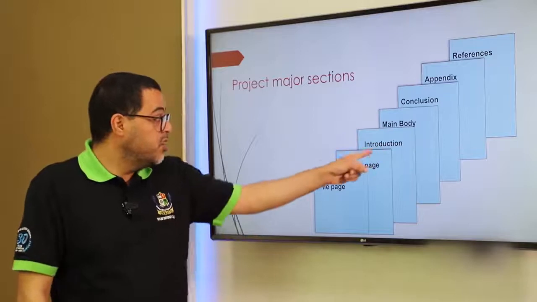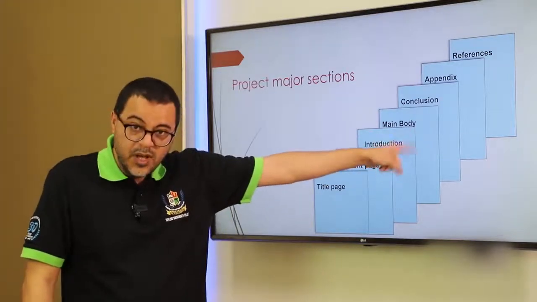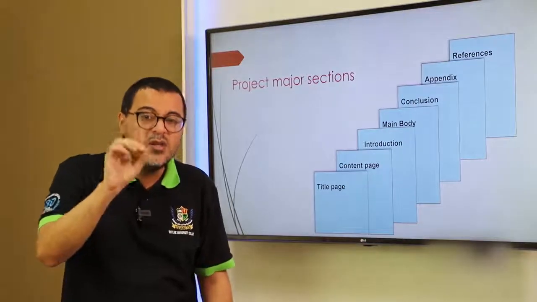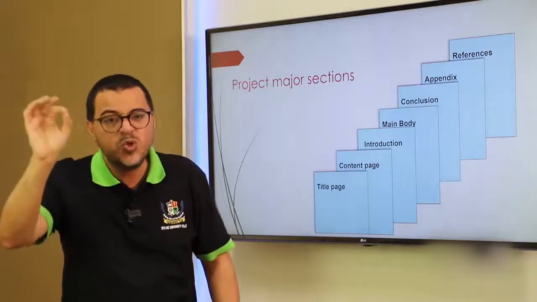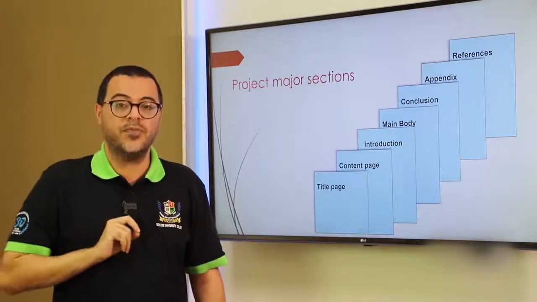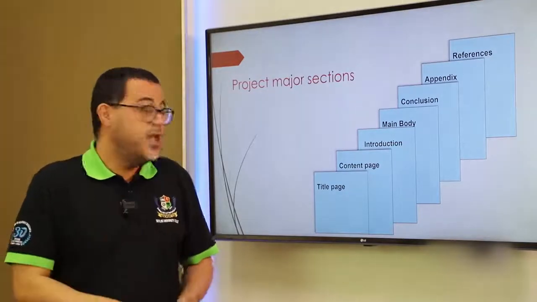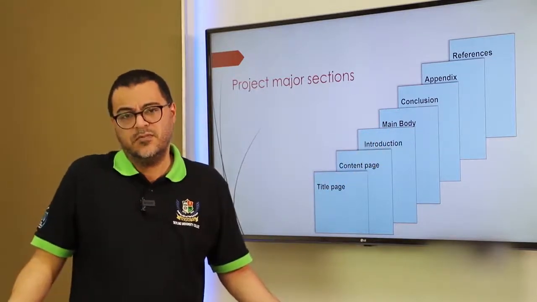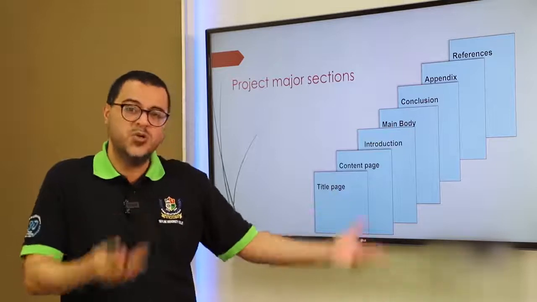So you have 2 different ways. Either you put it in the body, inside the body, or simply make a small note: please see picture 1, please see table 1, chart 1. And everything you want to add, you just put it in the appendix. That's another way to manage your assignment.